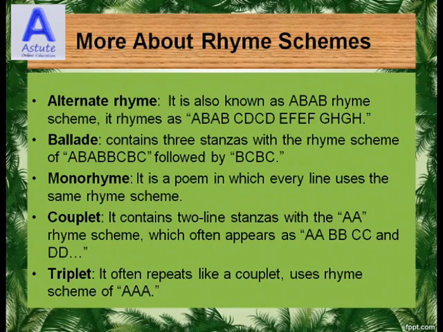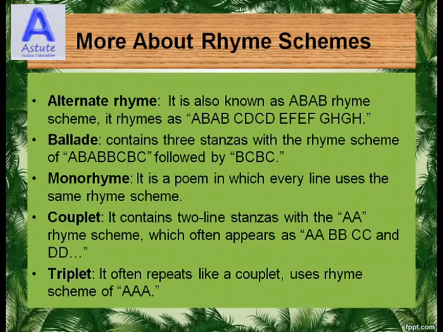What is alternate rhyme? It is also known as the ABAB rhyme scheme. It rhymes as AB, AB, CD, CD, EF, EF, GH, GH. Ballad contains 3 stanzas with the rhyme scheme of ABA, BBC, BC followed by BCBC. Monorhyme. It is a poem in which every line uses the same rhyme. Couplet. It contains 2-line stanzas with the AA rhyme scheme, which often appears as AA, BB, CC, and DD.